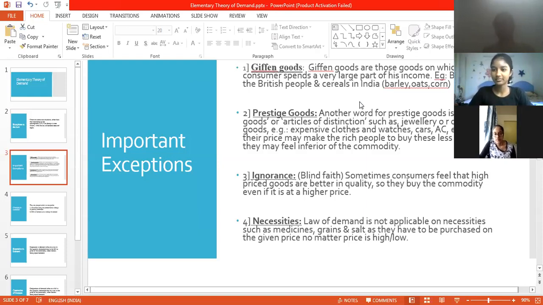Yes, they can substitute meat, where they are terming bread as a superior commodity of consumption. Superior means something higher, and inferior means something lower. That is why they are comparing bread consumption and meat consumption.